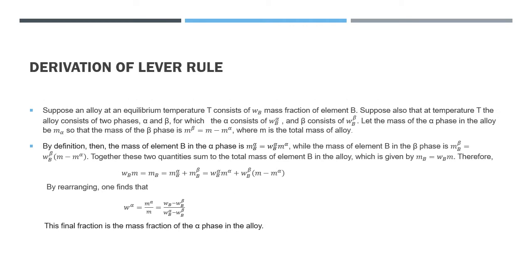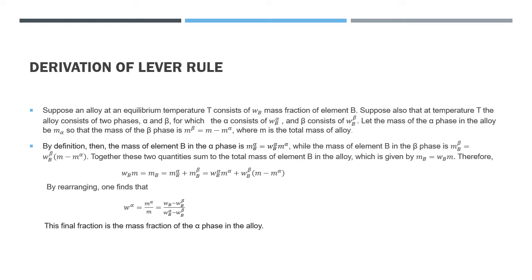Now we study the derivation of the lever rule. Suppose an alloy at an equilibrium temperature T consists of Wb mass fraction of element B. Suppose also that at temperature T the alloy consists of two phases, alpha and beta, for which the alpha consists of W alpha B and beta consists of W beta B. Let the mass of the alpha phase in the alloy be m alpha, so that the mass of the beta phase is m beta equal to m minus m alpha, where m is the total mass of the alloy.